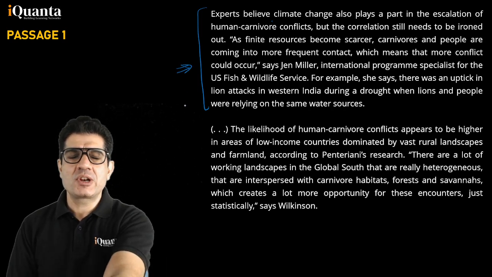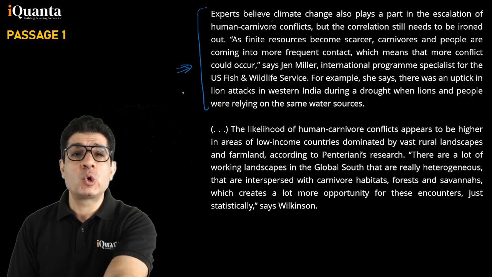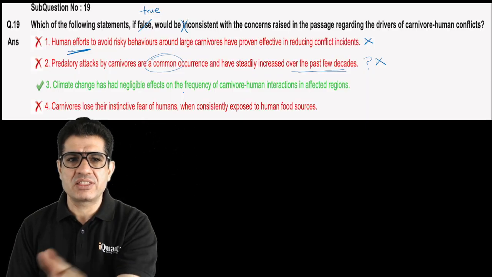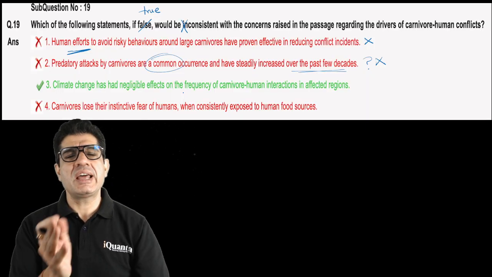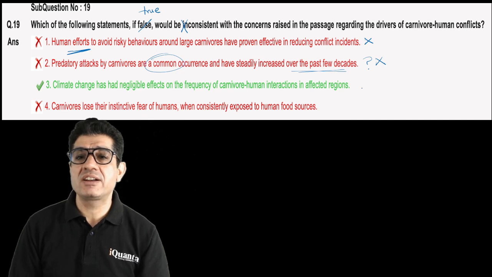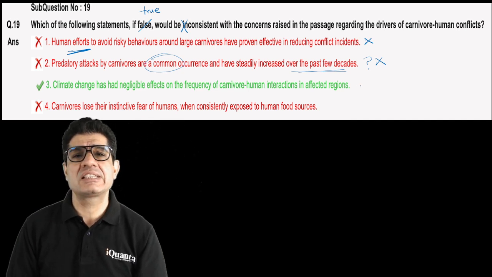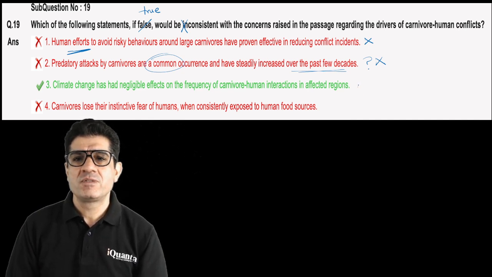So if you purely look at the data given here and the tone that is presented in the passage, and then you look at option C, you'd realize that they contrast. This, in fact, is definitely inconsistent with the passage. This is false as per the passage.